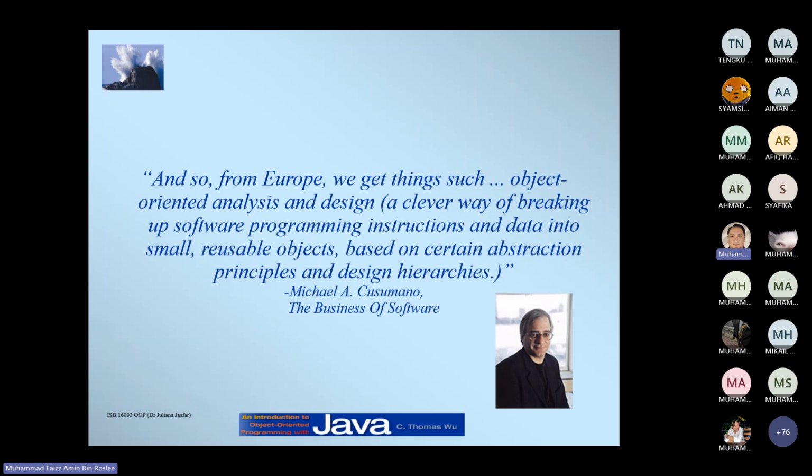So remember this. The main pillars of object-oriented are abstraction, inheritance, encapsulation, okay, and I think that's about it.